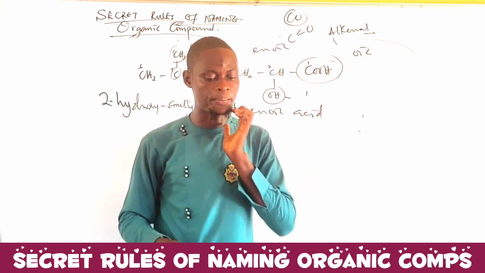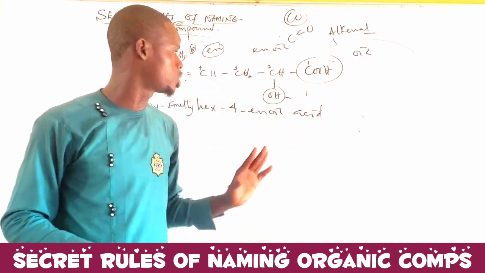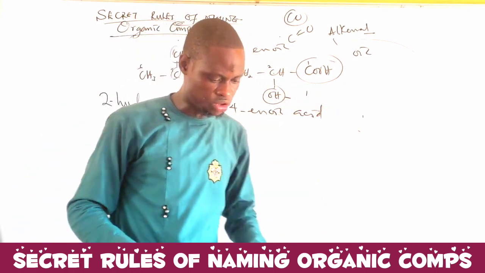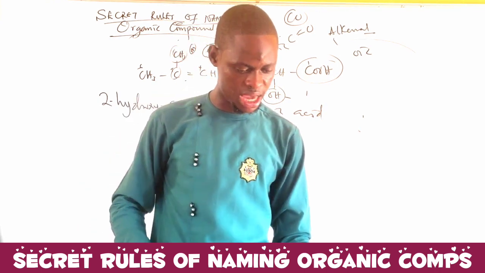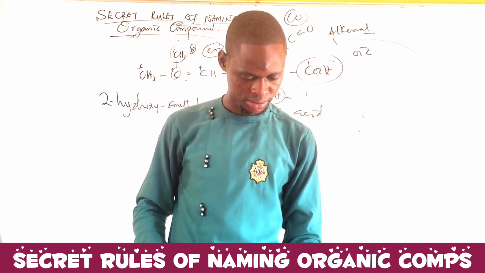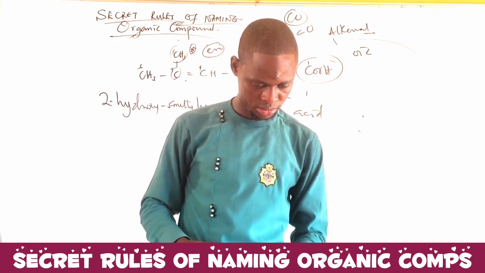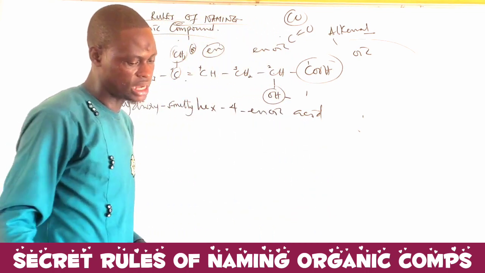Let me give one more example that deals with another position of the double bond. Let me try to cross-check if I could see any question related to that. Okay, let's take a look at this.